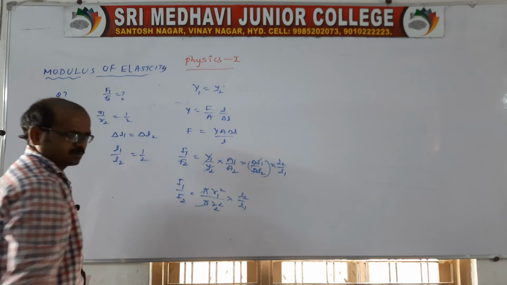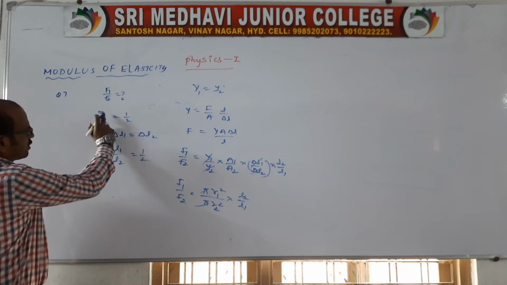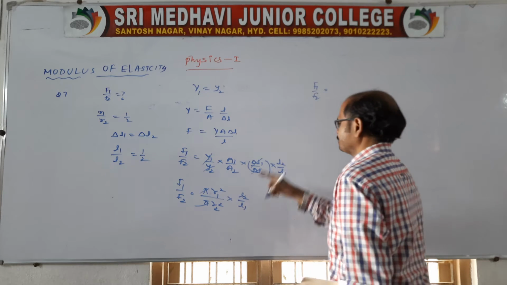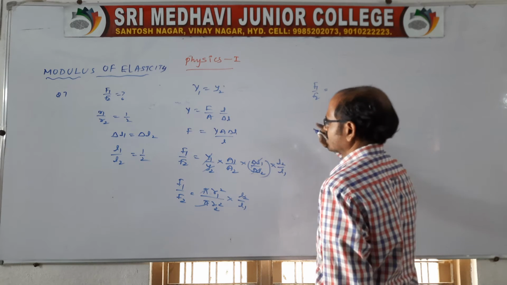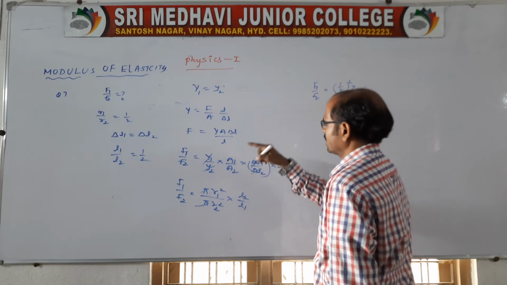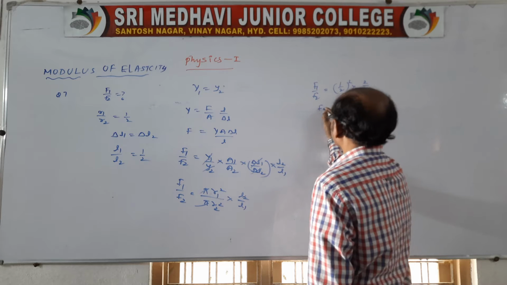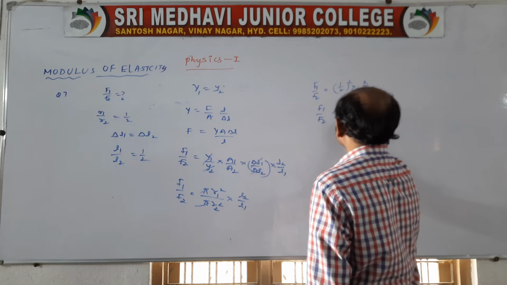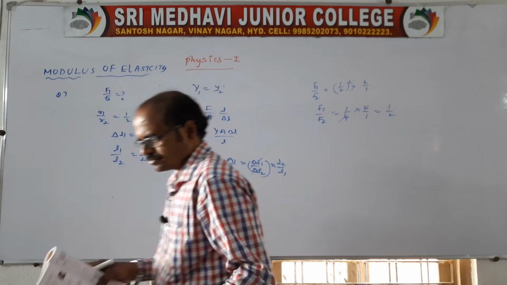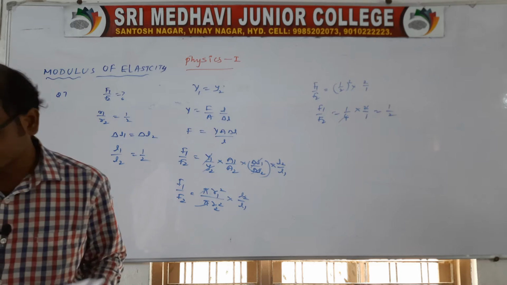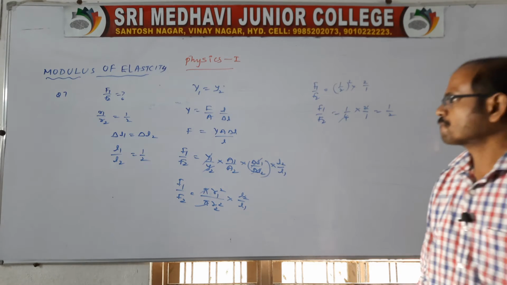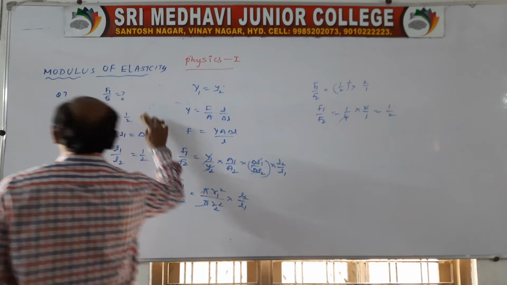So pi cancels. R1 and R2, look, 1 by 2 is given, no? Therefore F1 by F2 is equal to, what is R1 here? It is 1 by 2. Therefore 1 by 2 whole square into L2 by L1, which is 2 by 1. So the load ratio is 1 by 4 into 2 by 1, which is 1 by 2. So like this we can take the answer to be like this. It is also related to the modulus of elasticity.